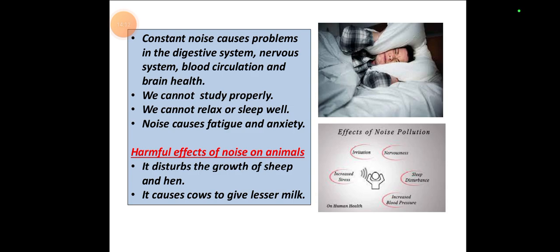Harmful effects of noise on animals. How can it affect animals? It disrupts the growth of sheep and hens due to noise pollution. That's why in a farm there is not so much noise, only the farmers walk, nothing else happens, no loud sound, so that the sheep and hens can grow faster. It causes cows to give less milk. Again, that's why farms are in villages, because there is not a lot of noise present there.